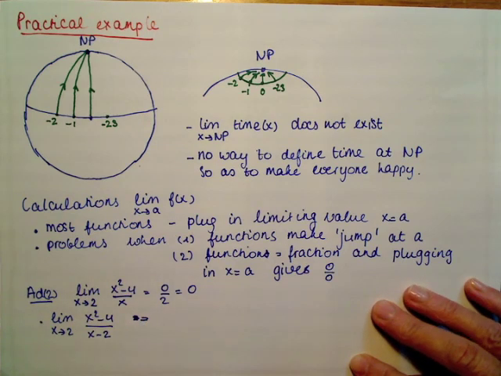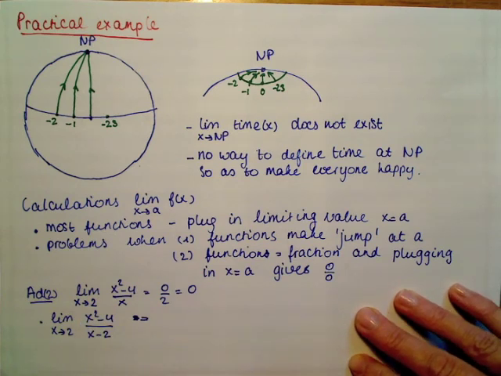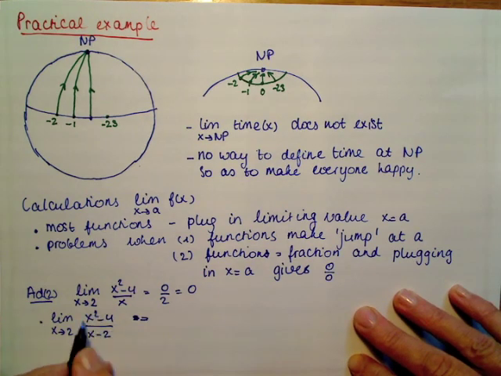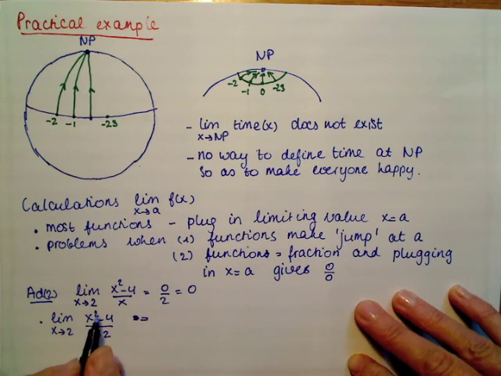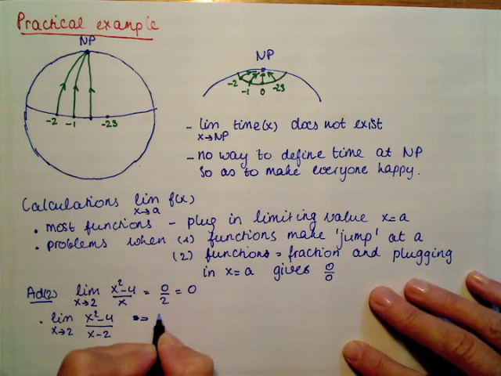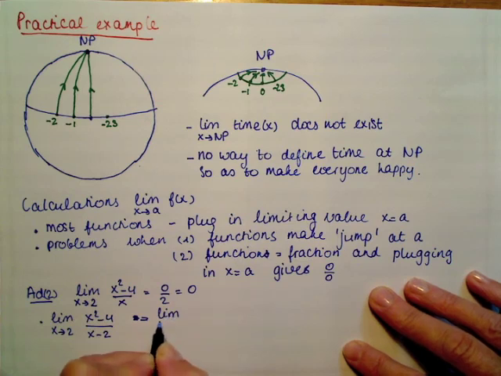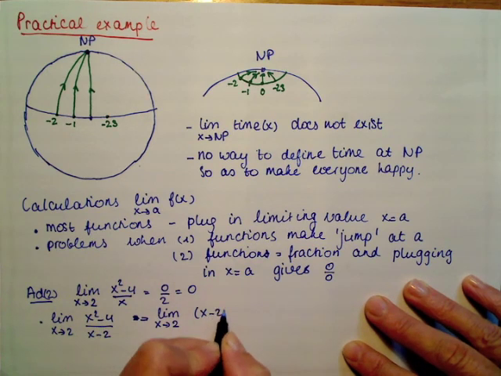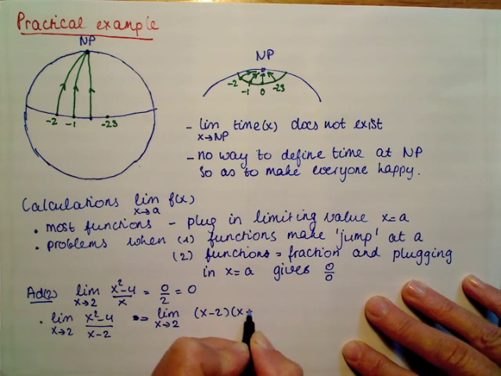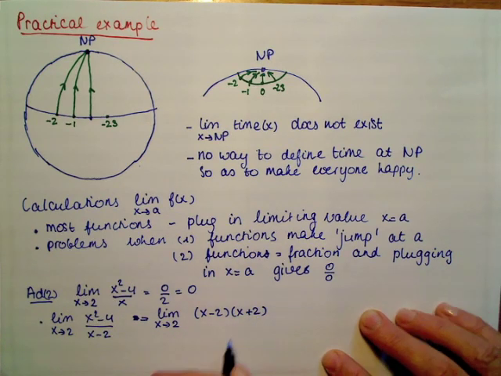Now thinking makes us look at the form of these functions, and the numerator is in fact a polynomial of degree 2, and we know that we can factorize it since it has two zeros, namely x equals 2 and x equals minus 2. So we can write it as a product of x minus 2 multiplied by x plus 2.